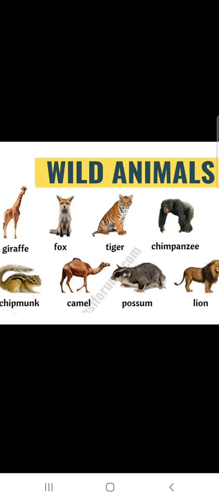Children, many plants and animals in nature satisfy our needs, as I just explained, the useful plants and animals and the harmful plants and animals. The use of such plants and animals should be restricted only to our needs.